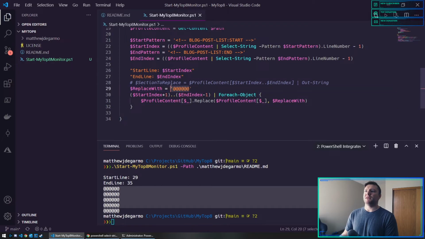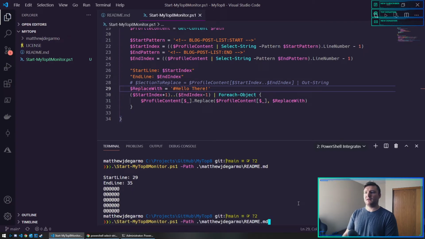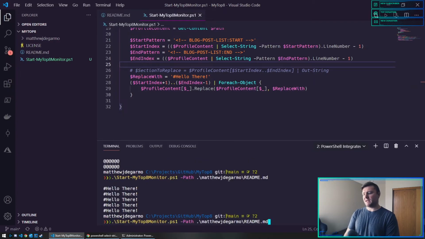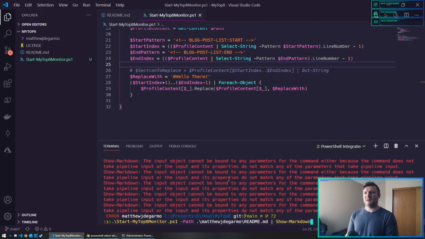Let me do. Hello there. Let me replace it with that instead. I'm going to get rid of showing these. So there's some markdown, and I can pipe that into show markdown. Command does not take that input.